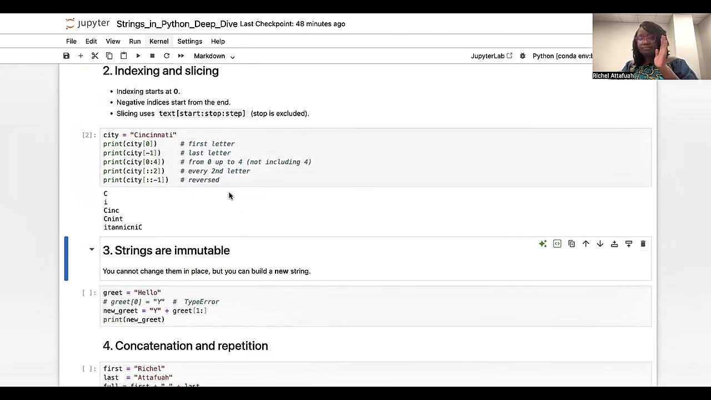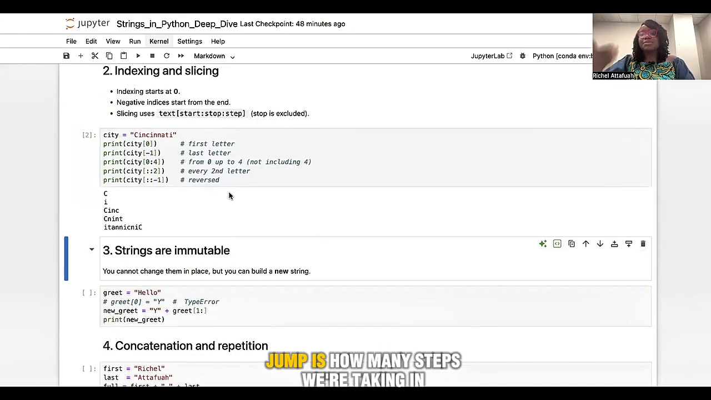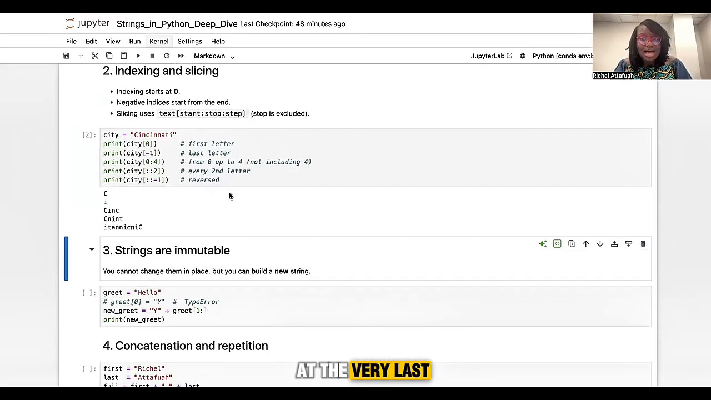And if you don't put anything at the first and the second position, you are saying give me the first to the last value. The last one means the jump. Jump is how many steps we are taking, in multiples of 2, 4 or 3, depending on the value you put there. What we have here is 2, so it's going to move in multiples of 2. Start from the very first C, end at the very last I, and move in multiples of 2. If I start at C, which is 0, the next letter I get is N, because of the jump of 2.